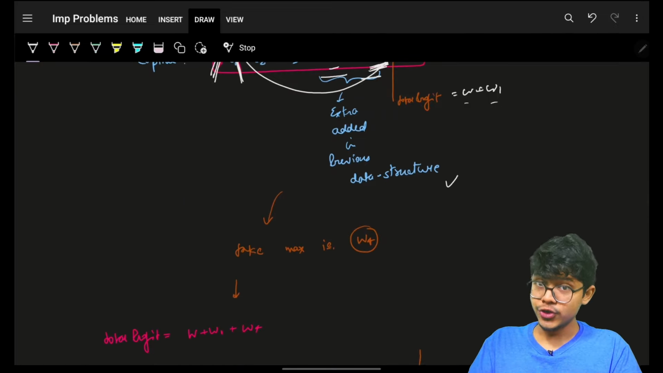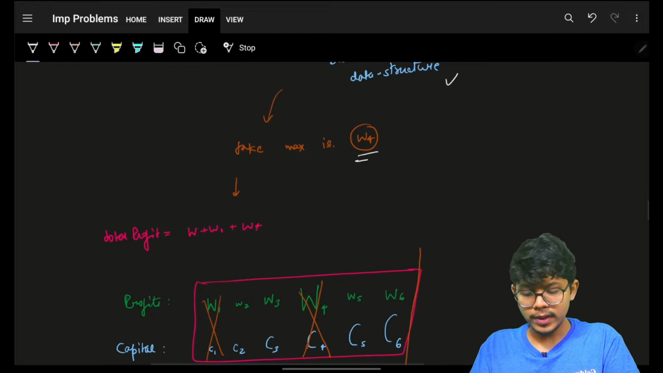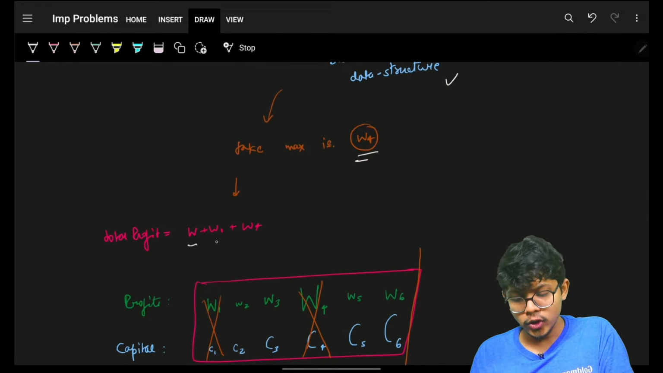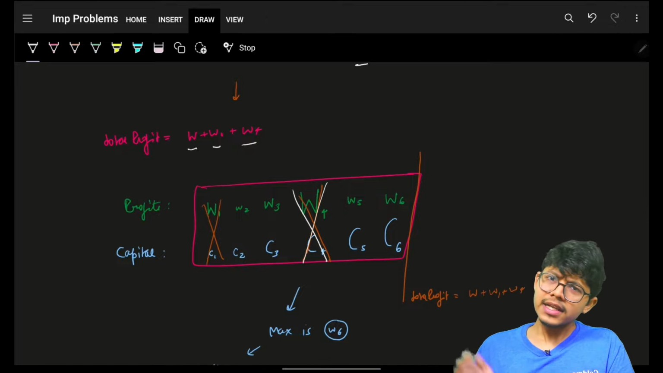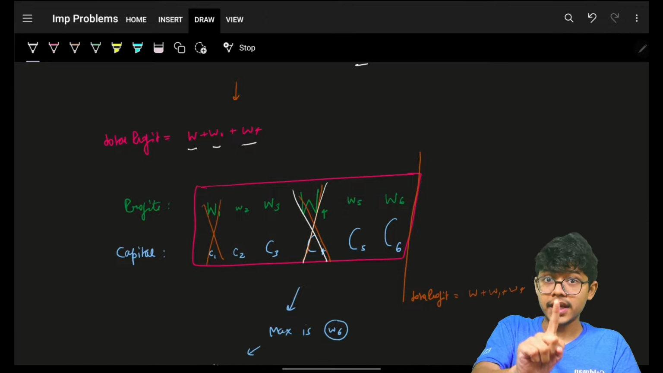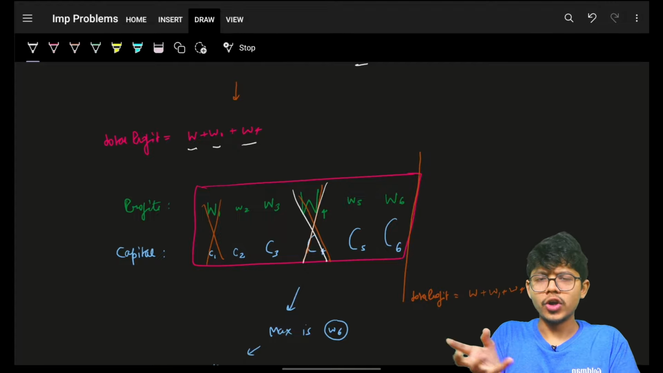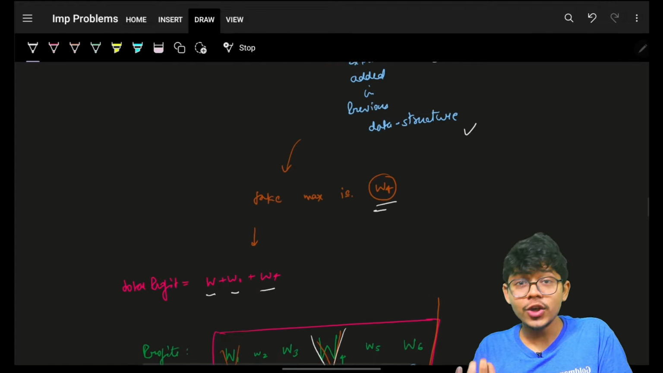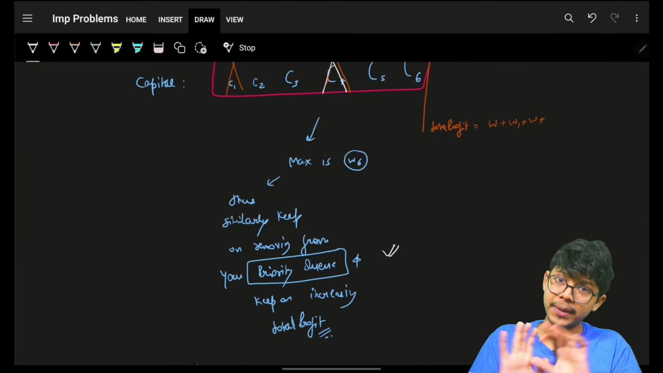I will simply consume it, put it in my answer, which is my total profit. So my total profit will become W plus W1 plus W4, and thus I will have consumed that. Again, repeat the process until your K is exhausted, or you can say your priority queue is exhausted. Cool. Simply keep on repeating the process.